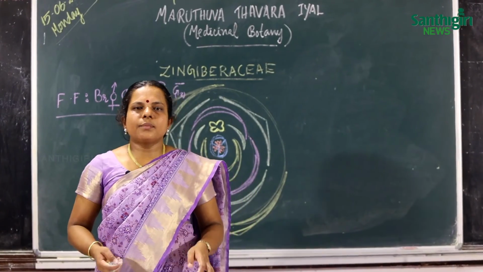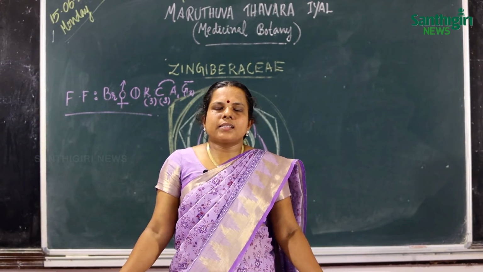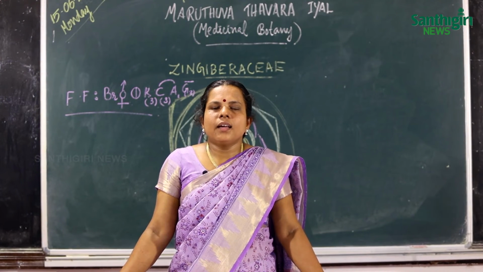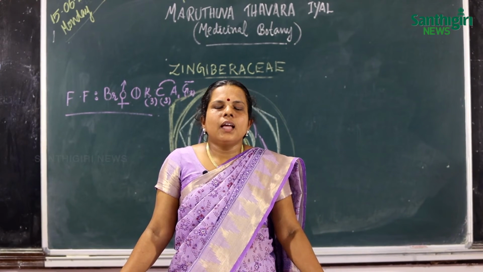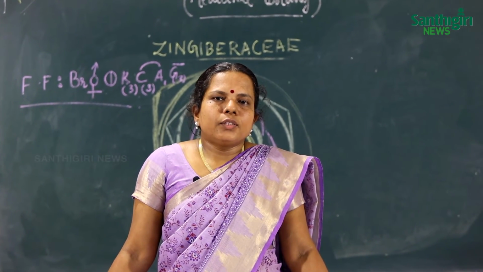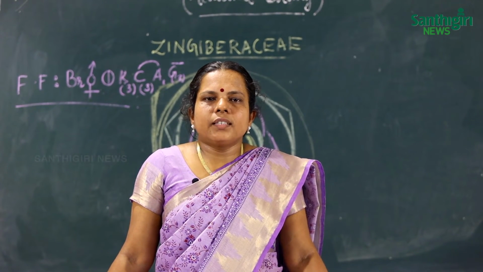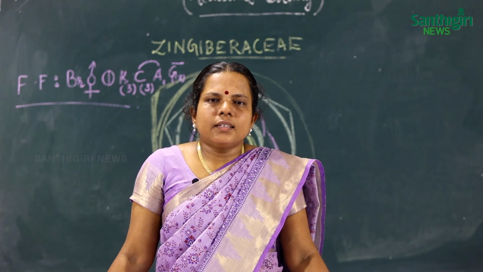We shall go through its medicinal importance. We already studied the various plants coming under Zingiberaceae, under the pharmacognosy parts of underground stem modification, that is the rhizome. You know that rhizomes are underground stem modifications. In this part we studied different types of rhizomatous herbs.